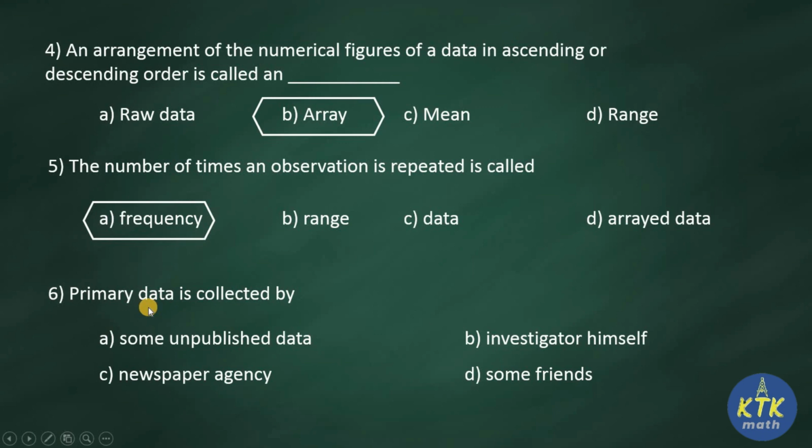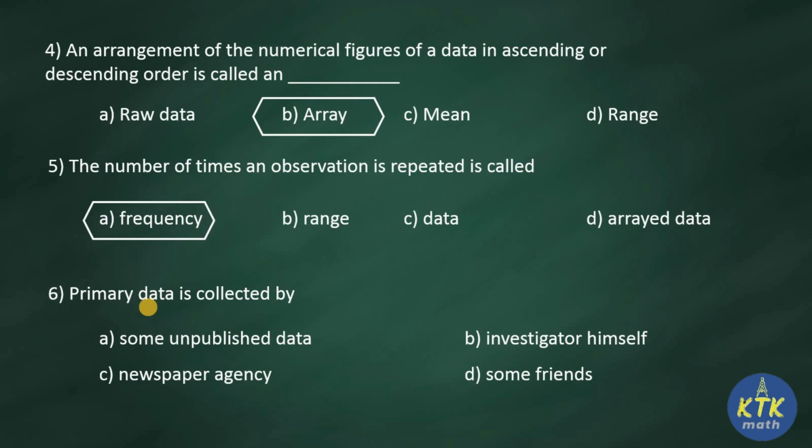For example, if you are a class leader, you have to collect the mark statement from all the children, or if you are collecting how many days your friends came in that particular week, or how many days they were present in a particular month.